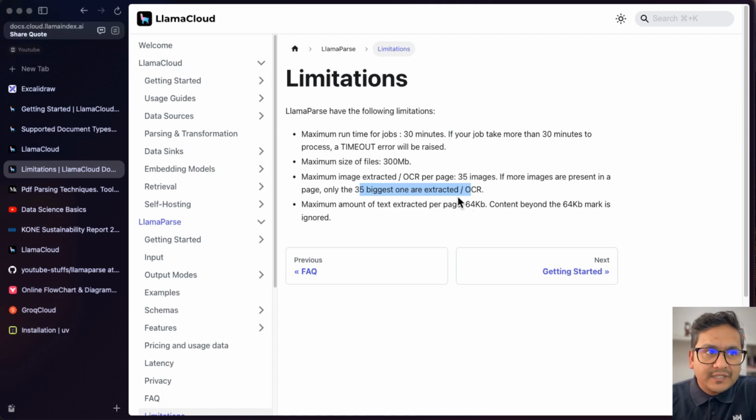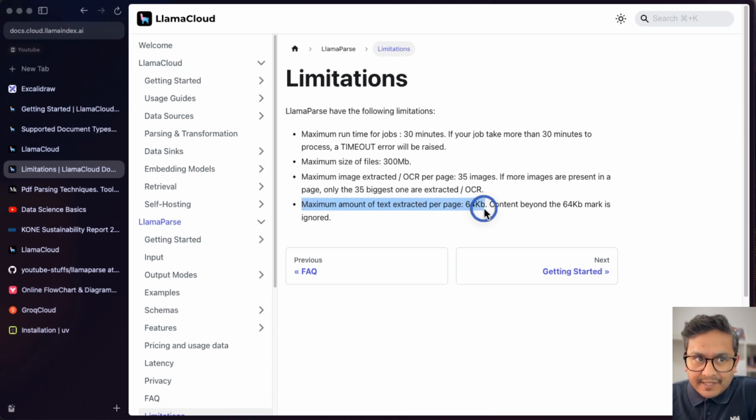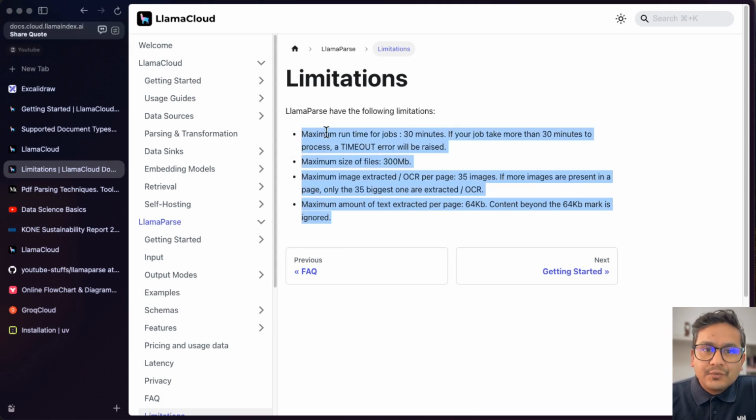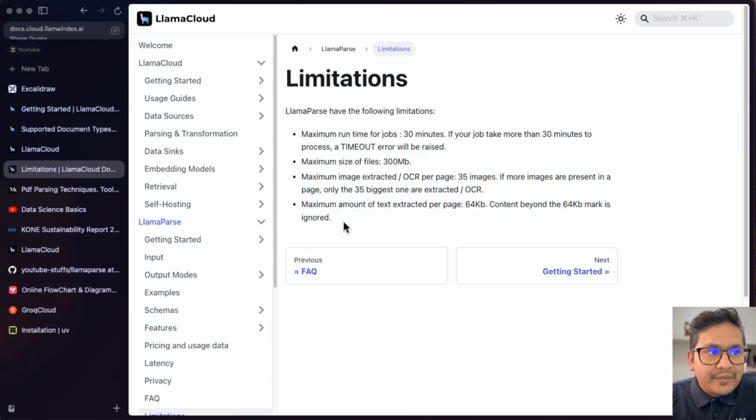And as you can see, how this is extracted is also mentioned here. And the maximum amount of text extracted per page is 64 KB. Content beyond the 64 KB mark is ignored. These are some of the limitations. You might need to look into it, because sometimes there is some error and you might be thinking, okay, what might have gone wrong? So it's always good to have these limitations already known so that you know why there is some error there.